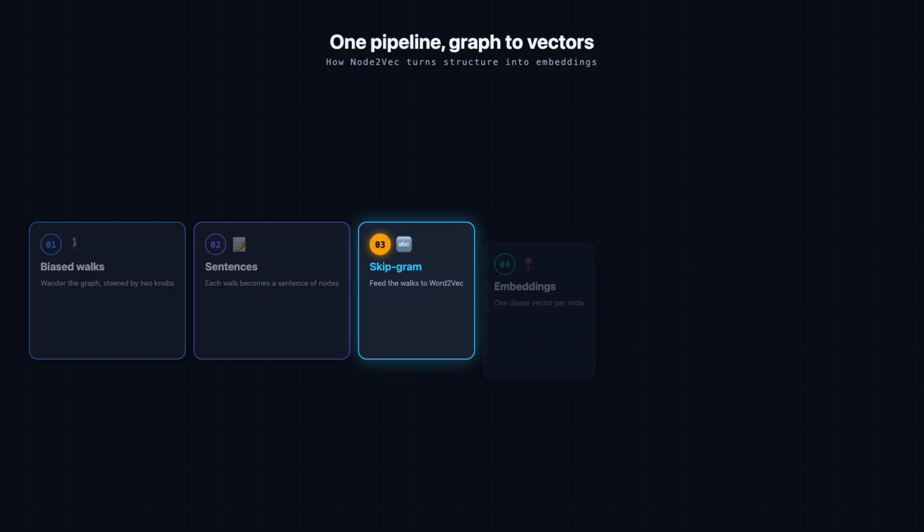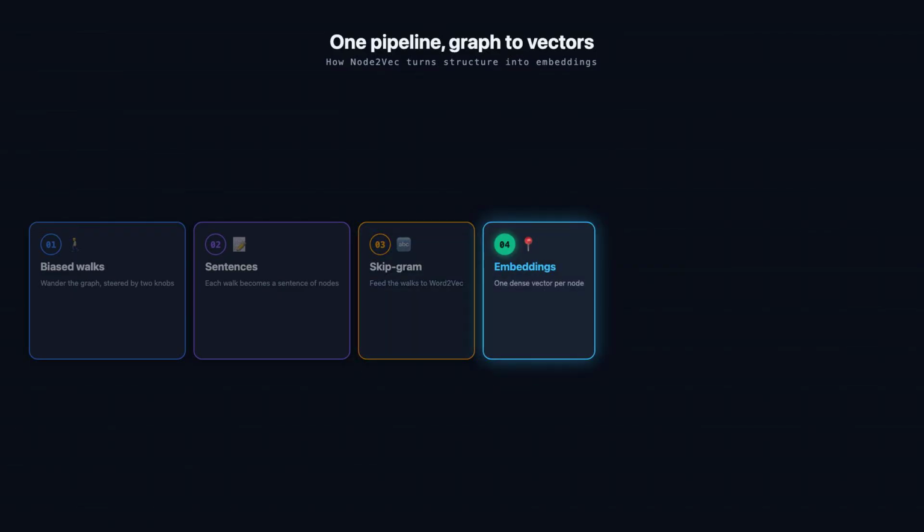Now feed that corpus straight into skipgram, exactly the algorithm originally built for text, unchanged. It learns to predict which nodes tend to appear near each other in the walks, which is precisely the same job it does when predicting which words appear near each other in real sentences.